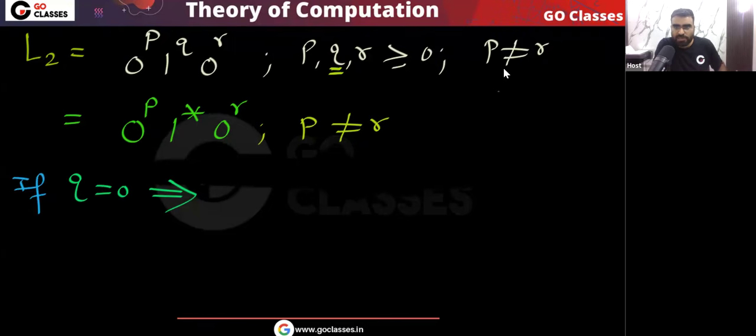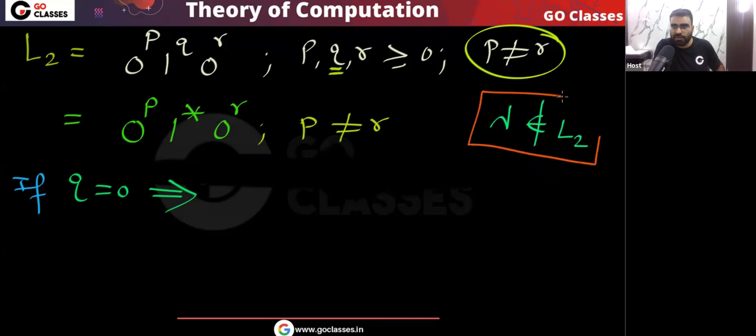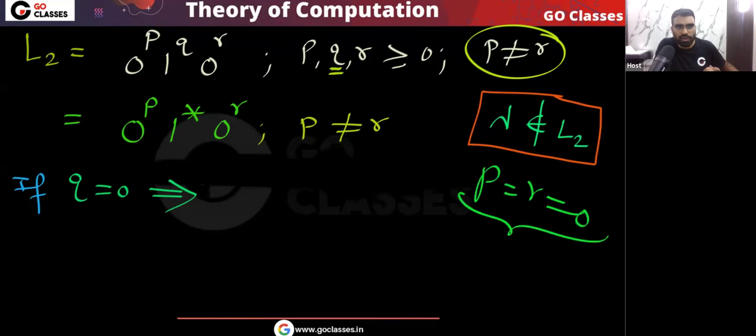See, the empty string should not be accepted because p is not equal to r. The question is saying p is not equal to r. So the empty string does not belong to L2. P and r must be different, so you cannot take both of them as 0. Can you take p and r both 0? No, you cannot. That is the reason the empty string does not belong to the language.